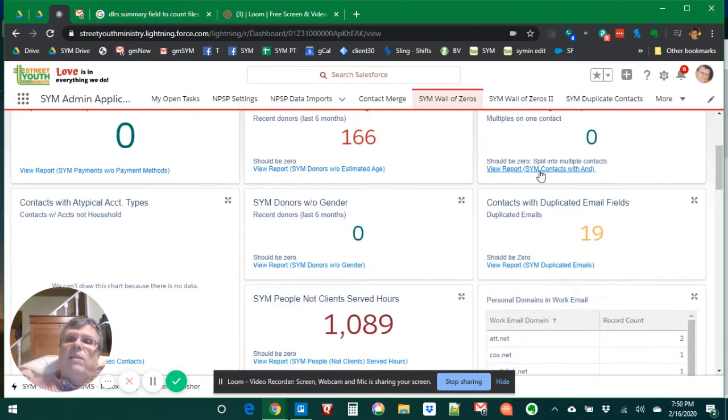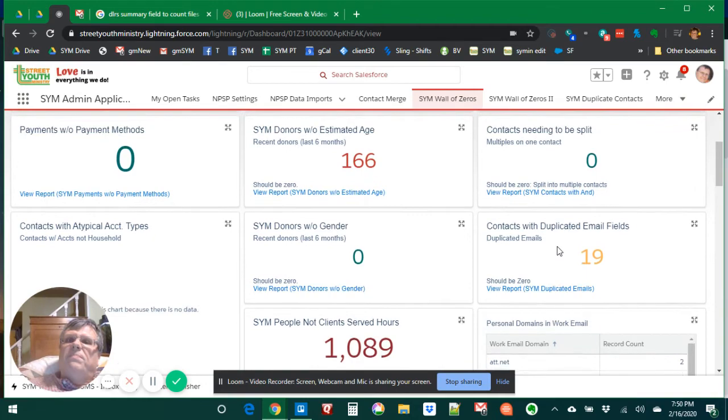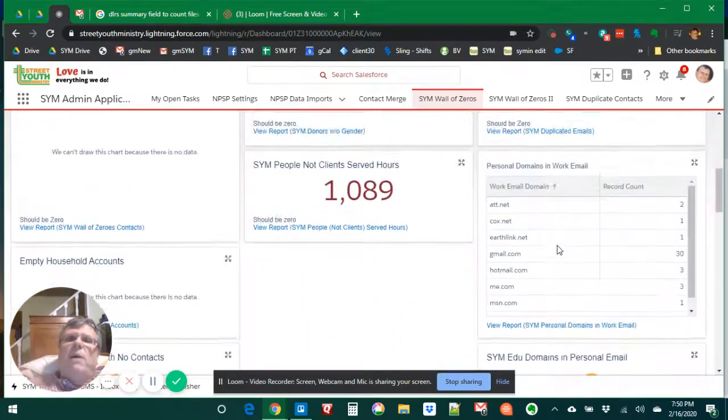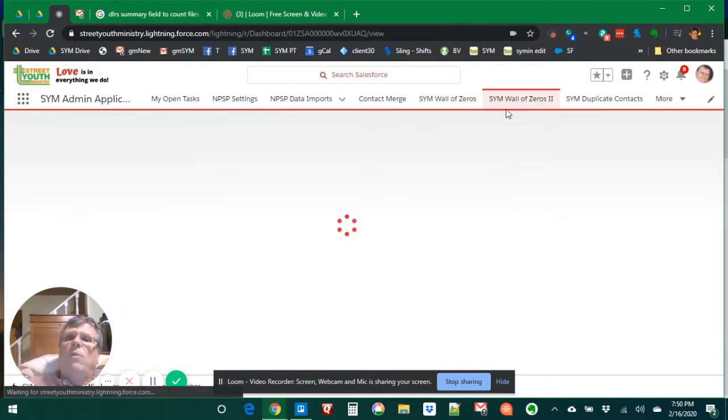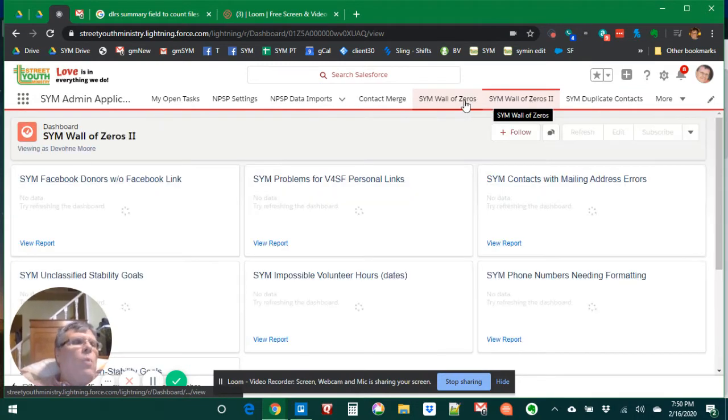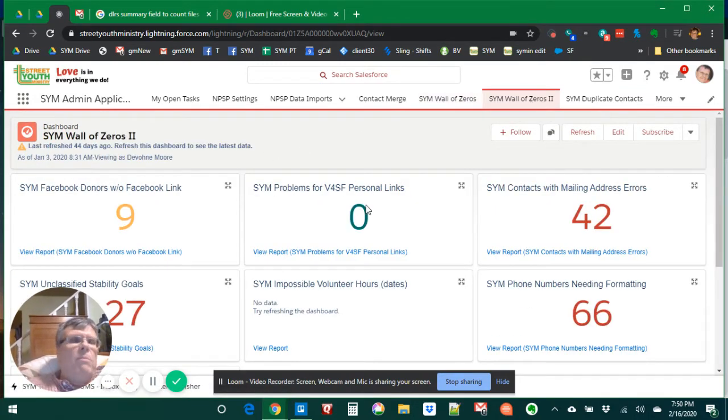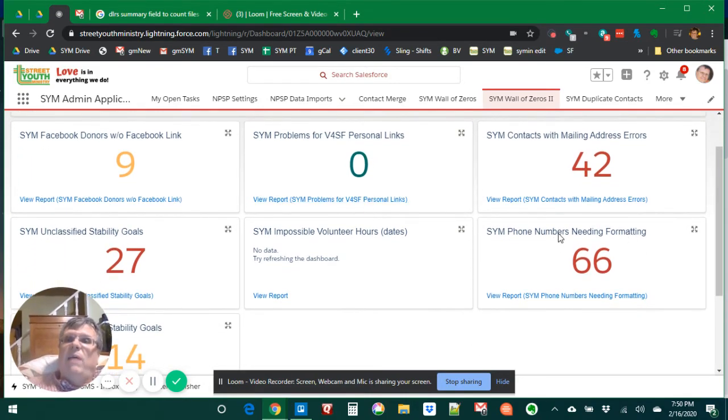Something we've added recently, because we're doing more texting now and letting people identify themselves by their phone number, we like the phone numbers to be formatted right, and that's on the second wall of zero. I have 2 because we have more than 20 items, and you can't put more than 20 items on a dashboard. I don't really want to delete any of these. We have 66 phone numbers that need some formatting.